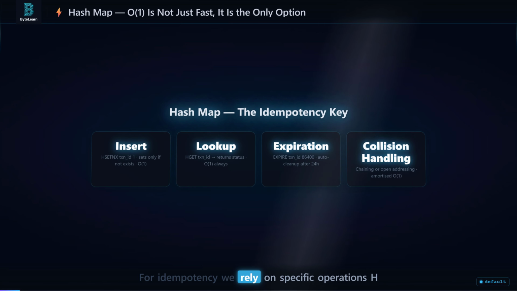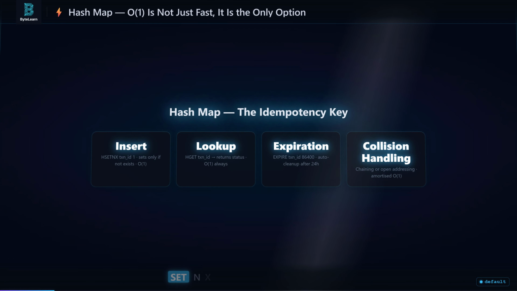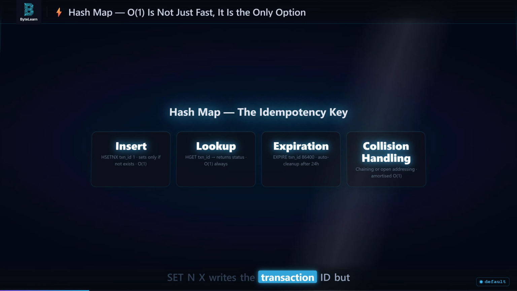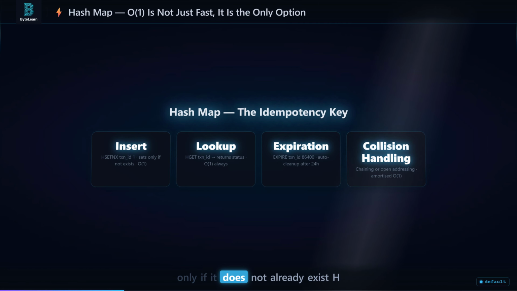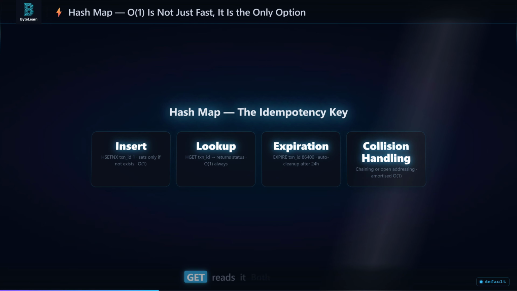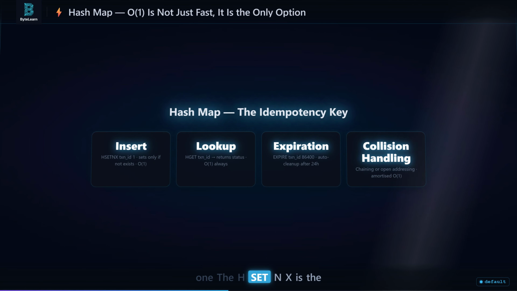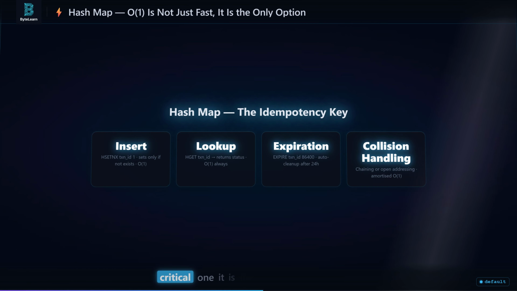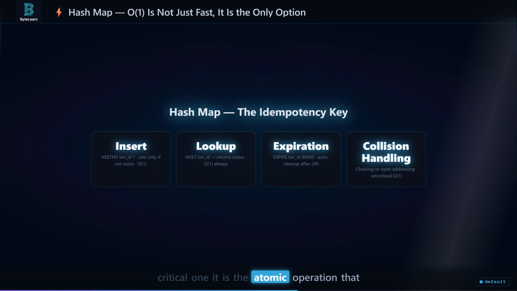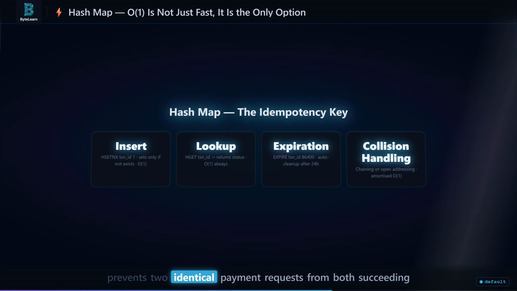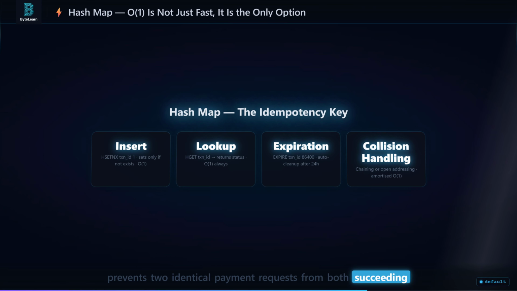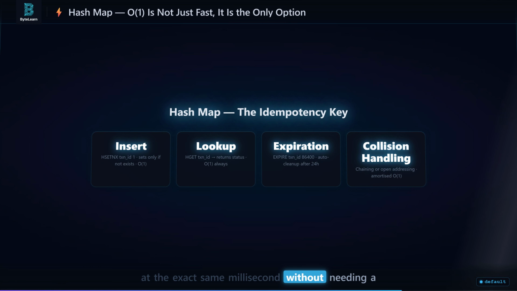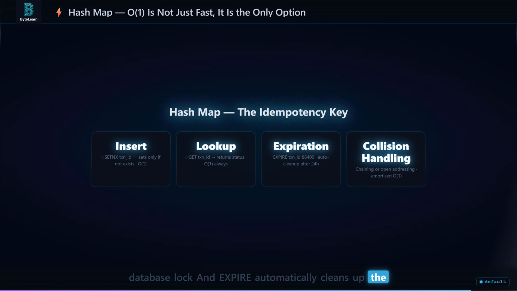For idempotency, we rely on specific operations. HSETNX writes the transaction ID, but only if it does not already exist. HGET reads it. Both are Big O of 1. The HSETNX is the critical one. It is the atomic operation that prevents two identical payment requests from both succeeding at the exact same millisecond without needing a database lock. And EXPIRE automatically cleans up the cache after 24 hours, keeping memory bounded.